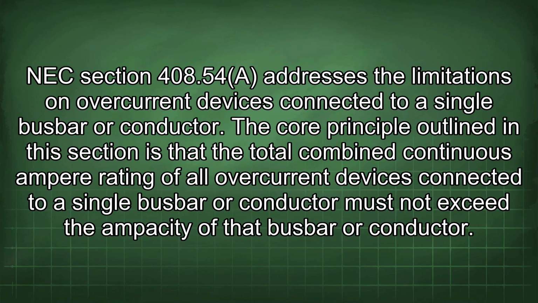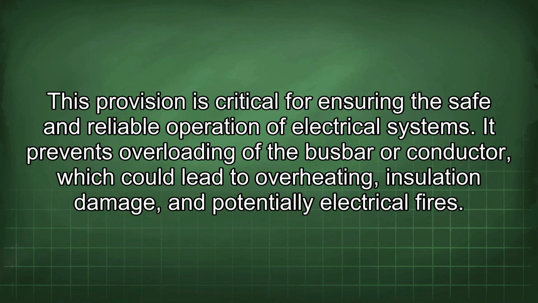NEC section 408.54 addresses the limitations on overcurrent devices connected to a single busbar or conductor. The core principle outlined in this section is that the total combined continuous ampere rating of all overcurrent devices connected to a single busbar or conductor must not exceed the ampacity of that busbar or conductor. This provision is critical for ensuring the safe and reliable operation of electrical systems. It prevents overloading of the busbar or conductor, which could lead to overheating, insulation damage, and potentially electrical fires.